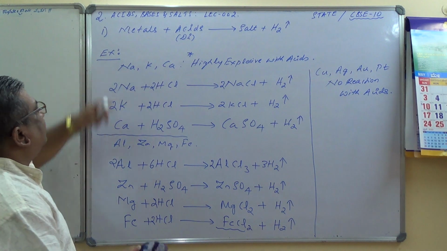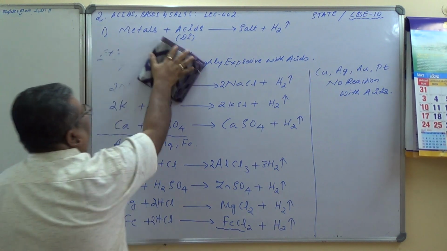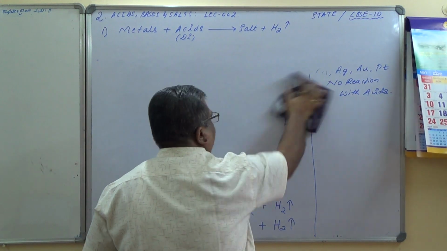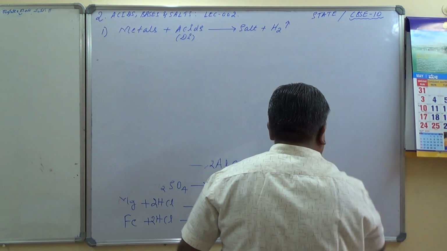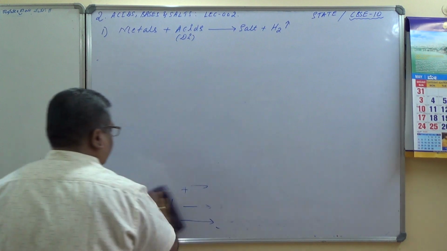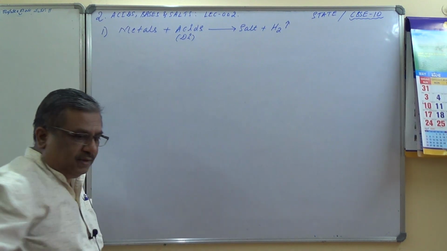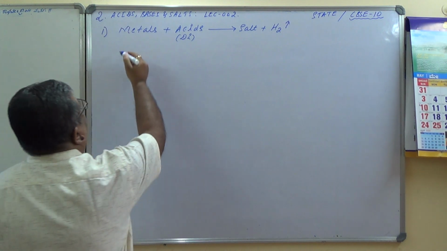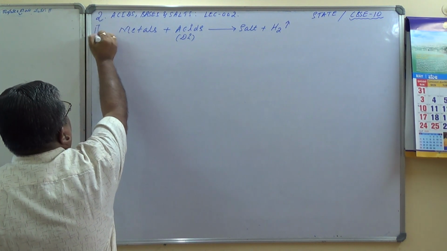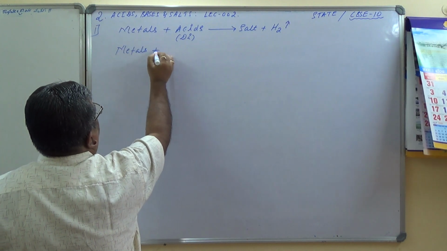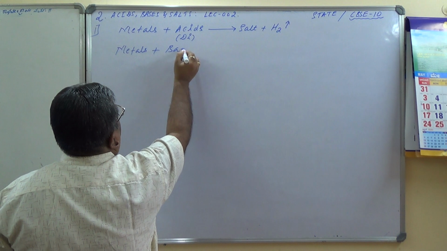Next I will take part B. Metals plus bases.